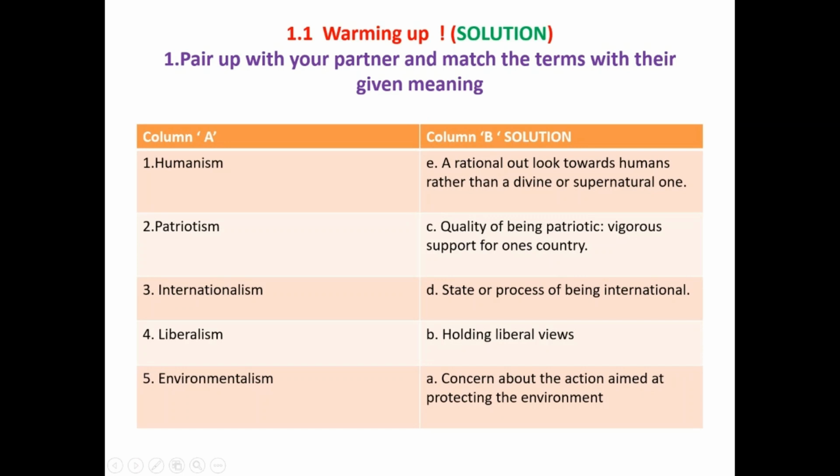Solution for activity number 1. Column A and column B. Question number 1, Humanism. Here the answer is option E, a rational outlook towards humans rather than a divine or supernatural one. Second, patriotism. Option C, quality of being patriotic, vigorous support for one's country. 3, Internationalism. Here the answer is option D, state or process of being international. 4, Liberalism. The answer is option B, holding liberal views. 5, Environmentalism. Option A, concern about action aimed at protecting the environment.